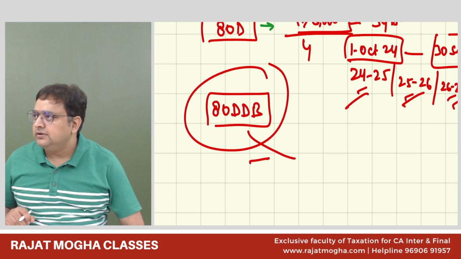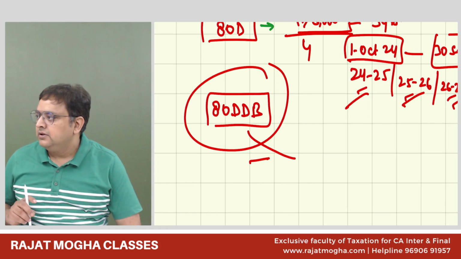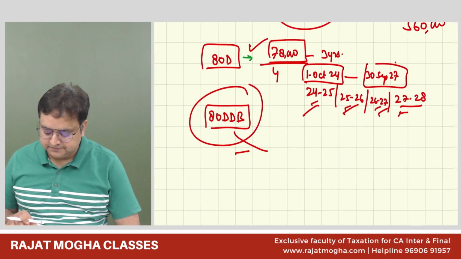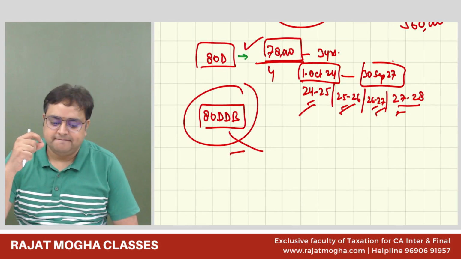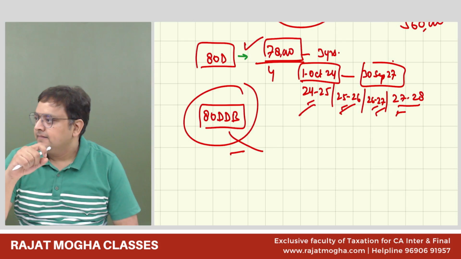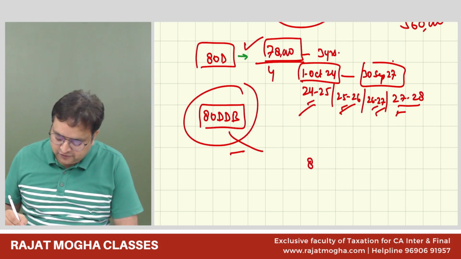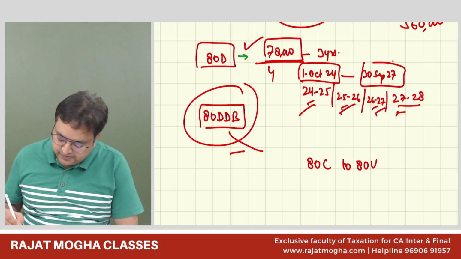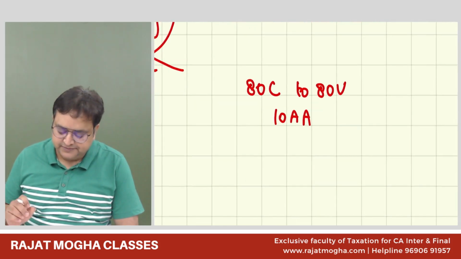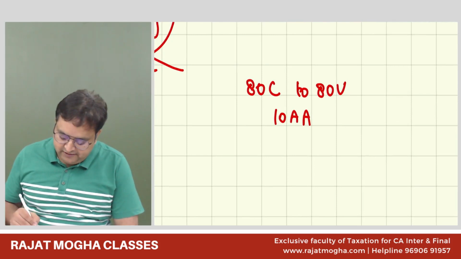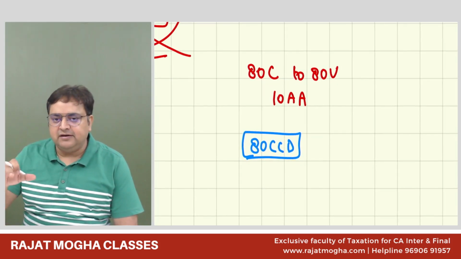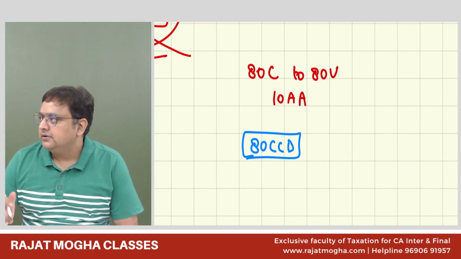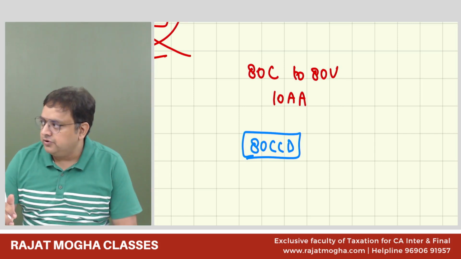Is your doubt over? Yes, sir. That's it, sir. Any other doubt anybody has? No other doubt? Okay. So I believe that you understood all the sections from 80C to 80U and 10AA. Everybody is okay with these sections? Yes, sir. Are you okay with 80CCD also? CCD1, CCD1B, CCD2. Yes, sir. Good.